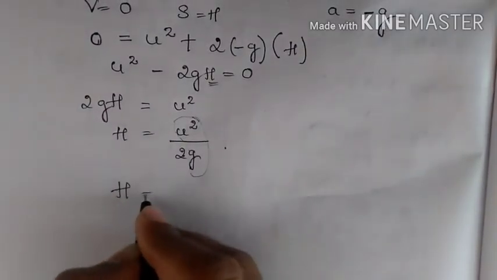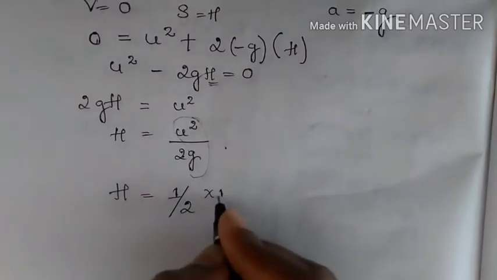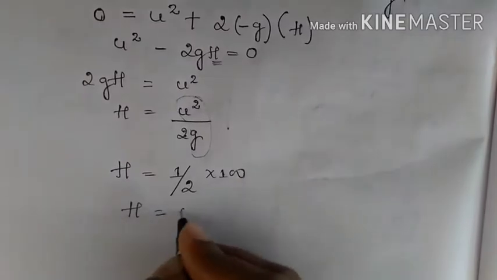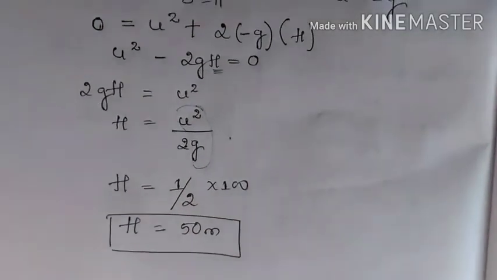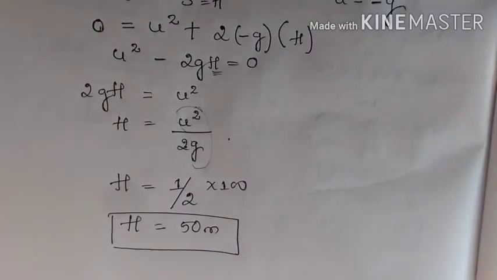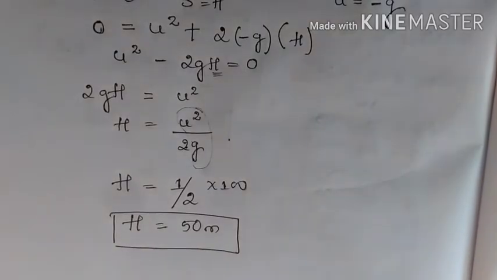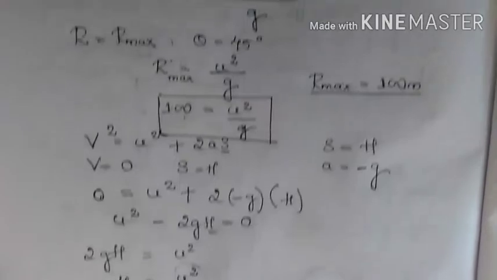So h is equal to 1 by 2 into 100. So h will be what? 50 meters. So you have found how much height the ball can rise if it is projected with the angle of 45 degrees from the ground. So this is the solution.